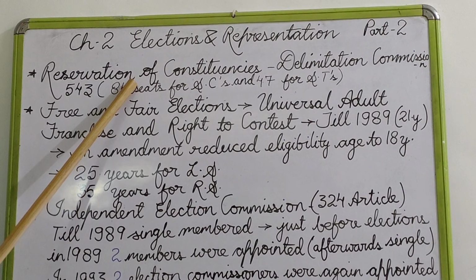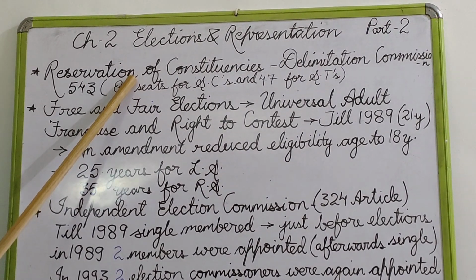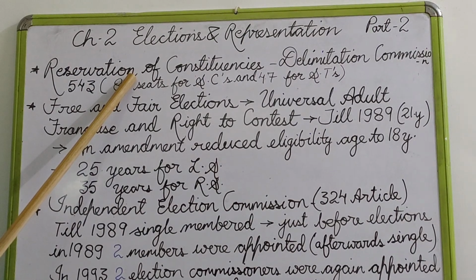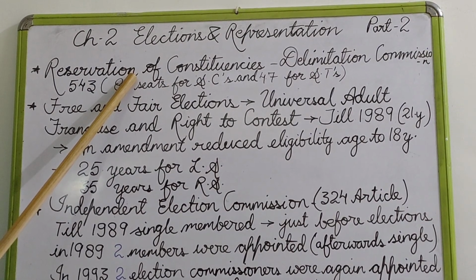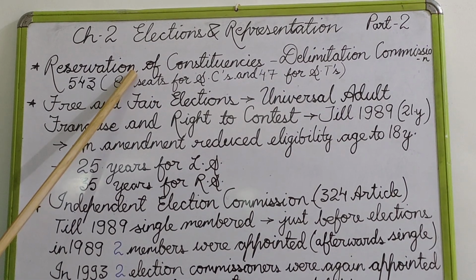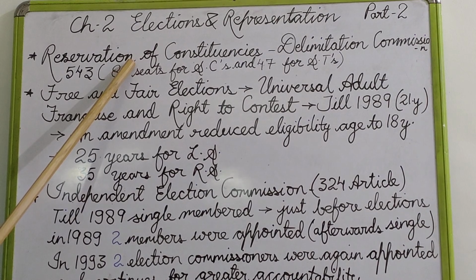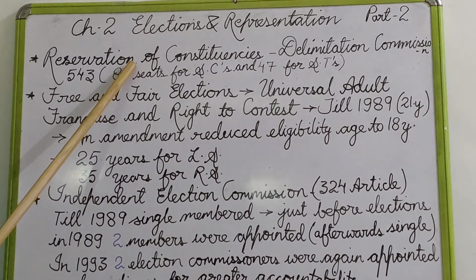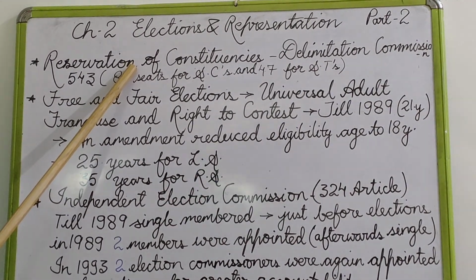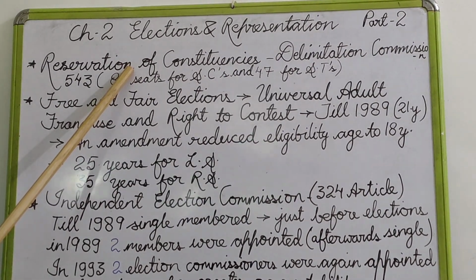See children, as I told you, in the first past the post system, various communities and candidates of different belief systems contest the elections, but there is a very fair chance of missing out the small groups or the members of the communities of the scheduled castes and scheduled tribes.